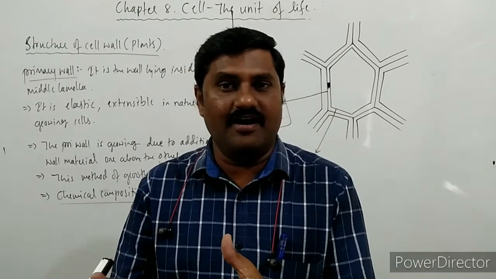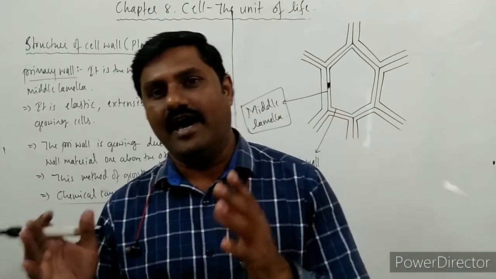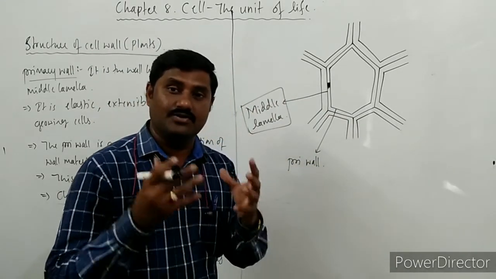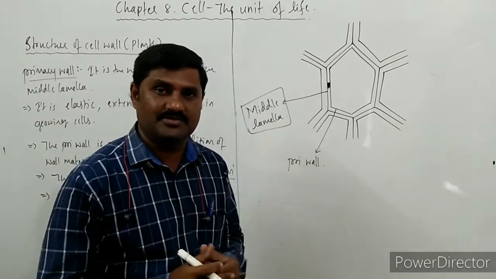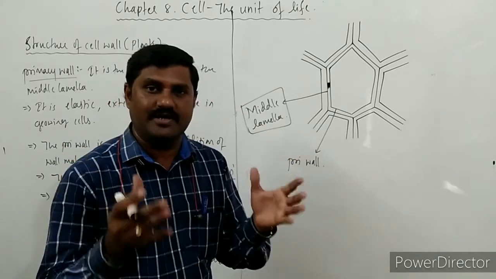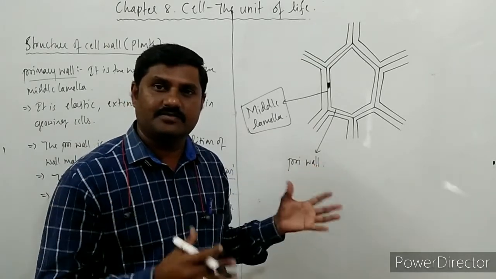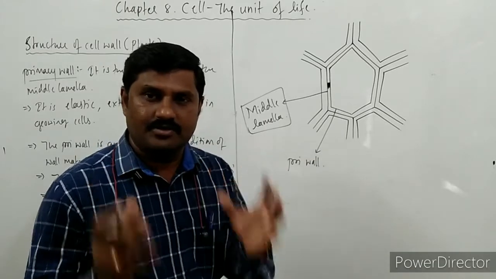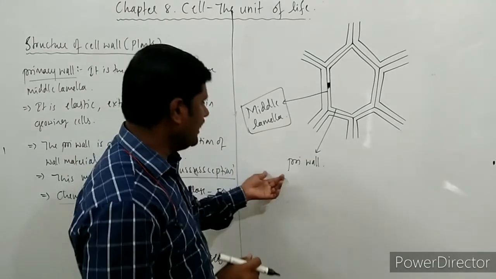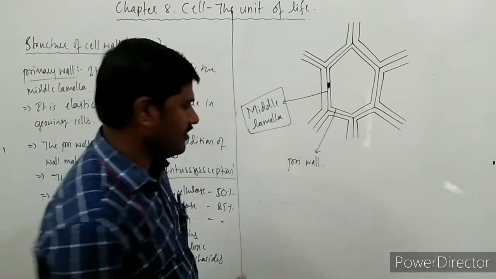As a result of all these materials, it is flexible in nature as well as elastic in nature in growing cells. Why? Because growing cells stretch themselves. During elongation of the cell, they stretch themselves. That's why deposition of the wall material leads to the intussusception method of growth of this primary wall. And what is this primary wall basically made up of?